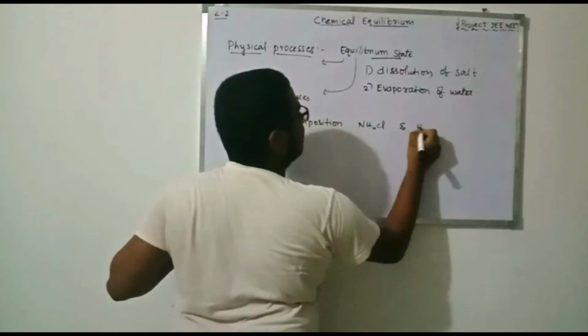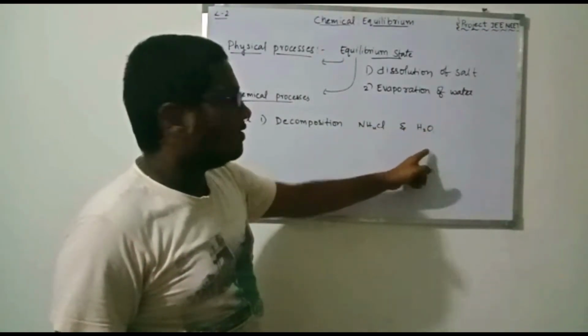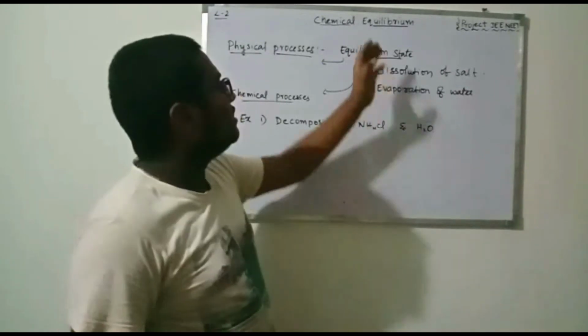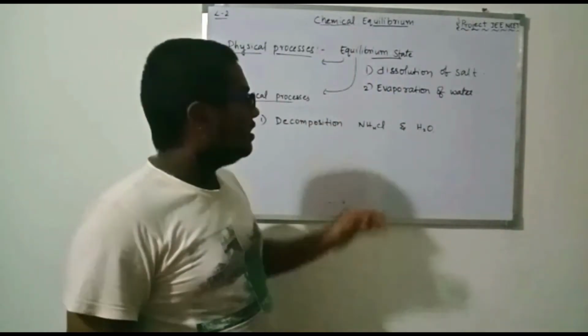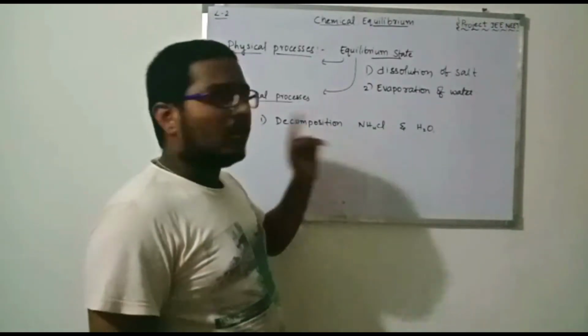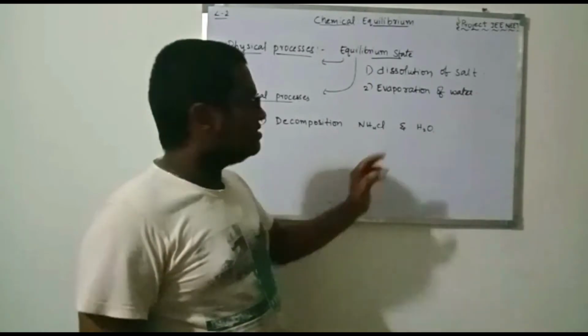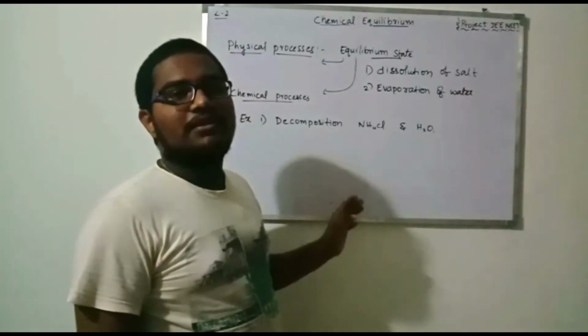This will be considered an equilibrium reaction, because there is some instant at which the equilibrium state is attained between the reactant and the products. This is a main example of the chemical equilibrium state.